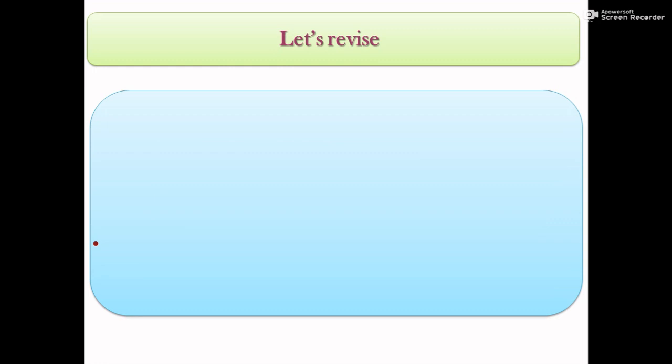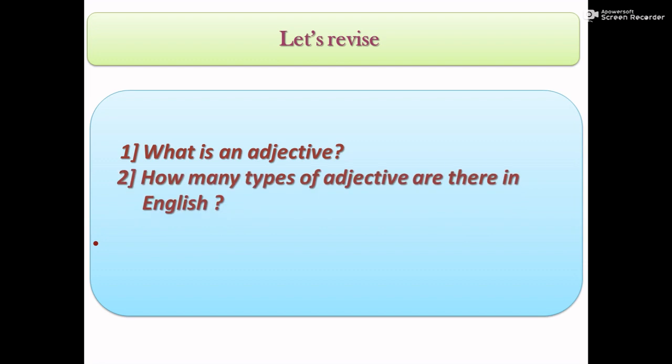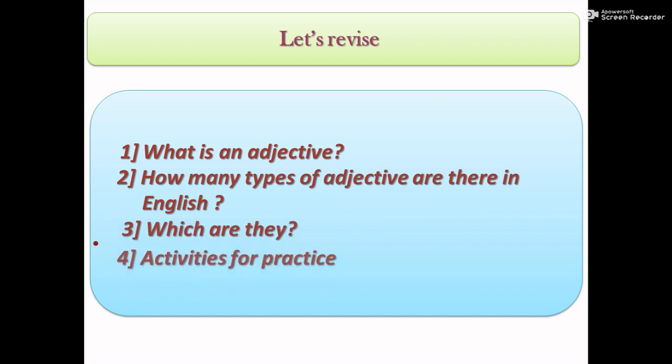Let us revise what we have learned in this lesson. First of all, we have learned what is an adjective. We have learned all the describing words are adjectives. How many types of adjectives are there in English? There are 6 types of adjectives. Which are they? We have learned that, and we have seen some activities for practice.